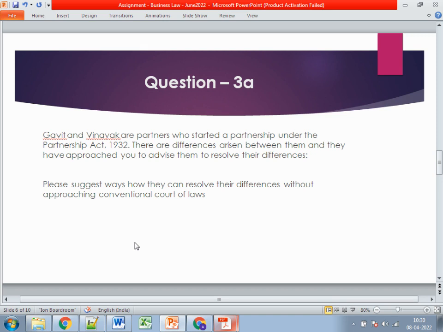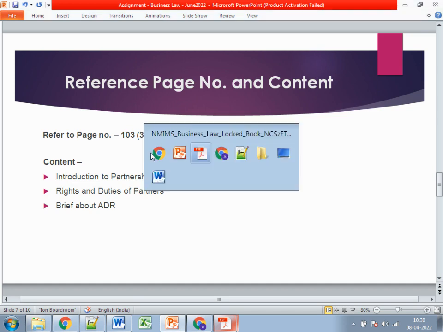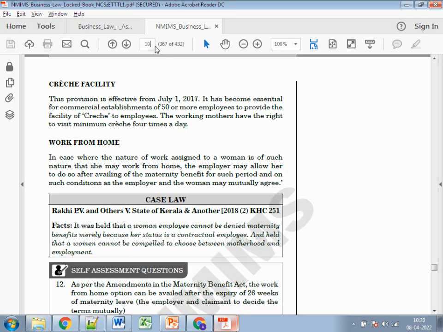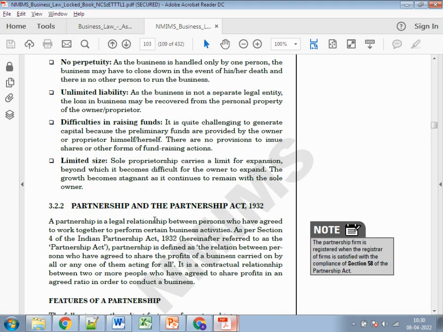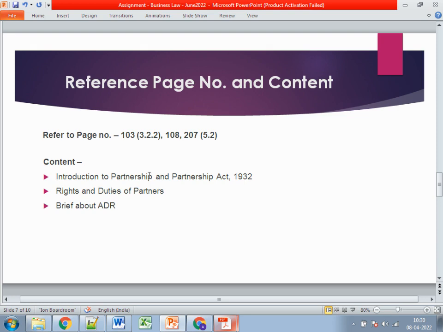It's a 500 words question, so you need to cut short many things. There's a lot of content, but it's a short answer, so just stick to small contents. Firstly, you need to refer to page number 103. Going to page number 103, it's Partnership and the Partnership Act 1932. So obviously, you need to give a brief introduction on what is partnership and the Partnership Act.